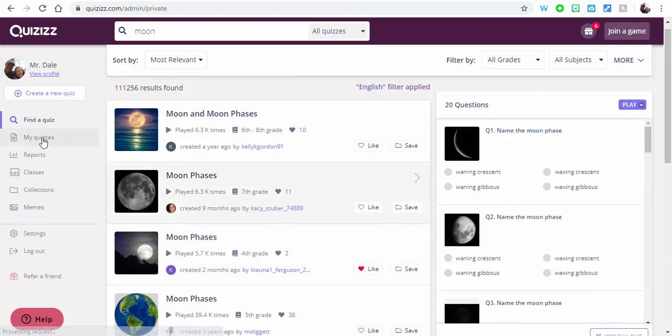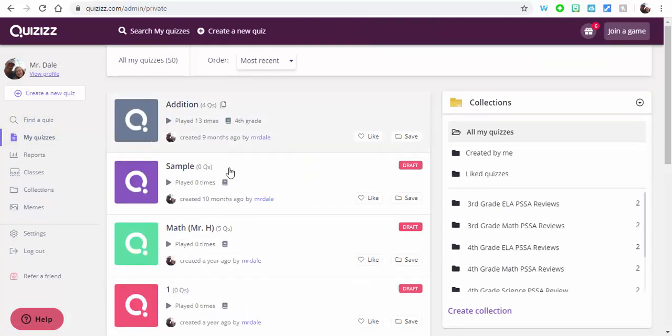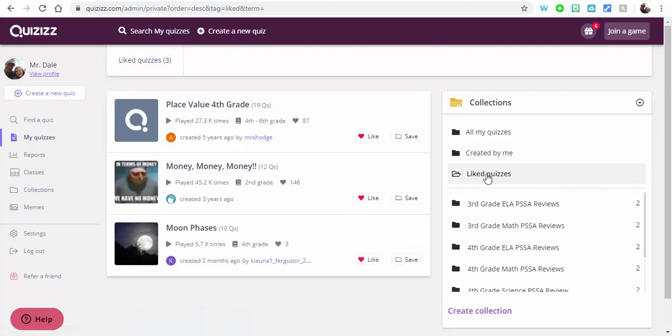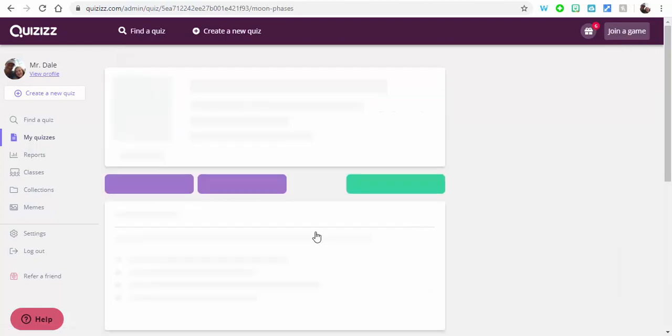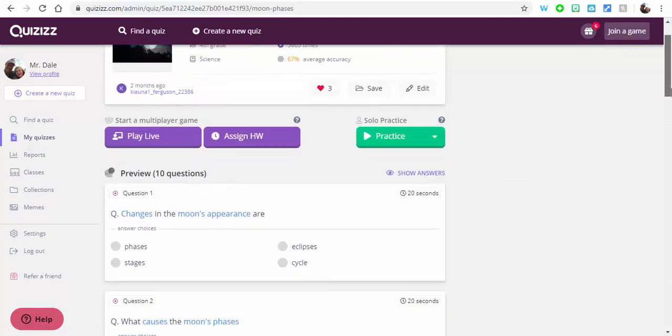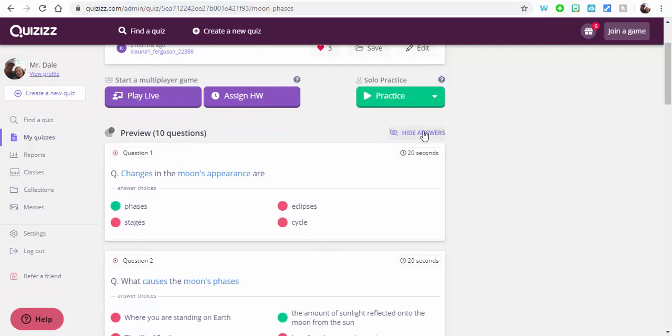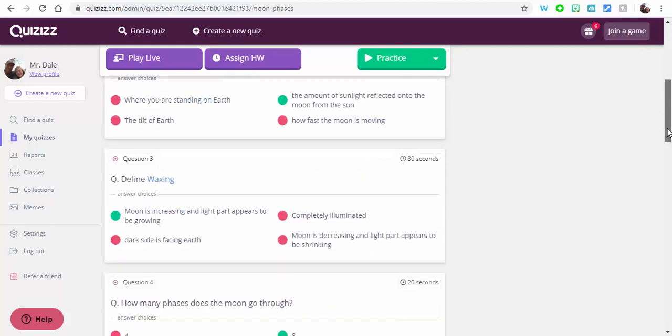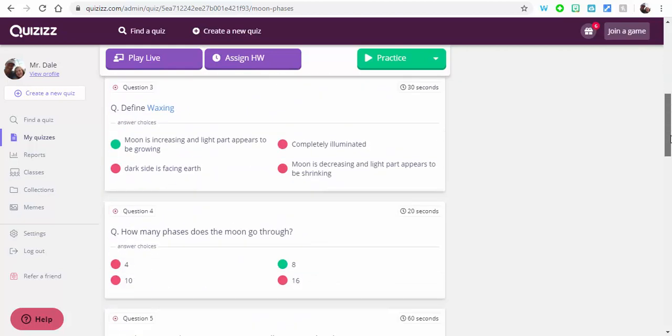If I go into my quizzes, these are ones that I've gone through, and I'm going through most recent. You can see alphabetical and so on and so forth. But then over here you can see liked quizzes. So you can go through and like a bunch of them, and you're like, you know what, here it is. Let's take a look at this one. If I take a look at it and scroll through, I can also go ahead and show answers. Definitely something you want to check out. So you can go ahead, preview those, and make sure that's what you want.